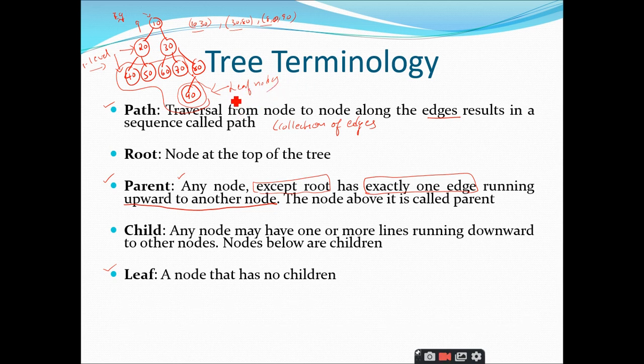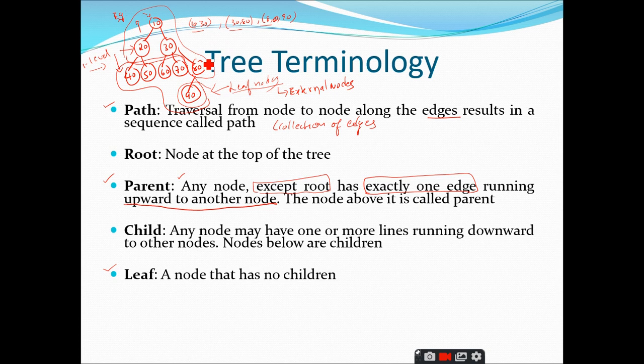So there exists another name for these leaf nodes. We call these leaf nodes external nodes. So don't get confused if somebody asks you what the external nodes of a tree are. The external nodes are nothing but the leaf nodes. Is 80 a leaf or not? No, not a leaf. Now tell me, what is the other name that we can give for the non-leaf nodes? Internal nodes.